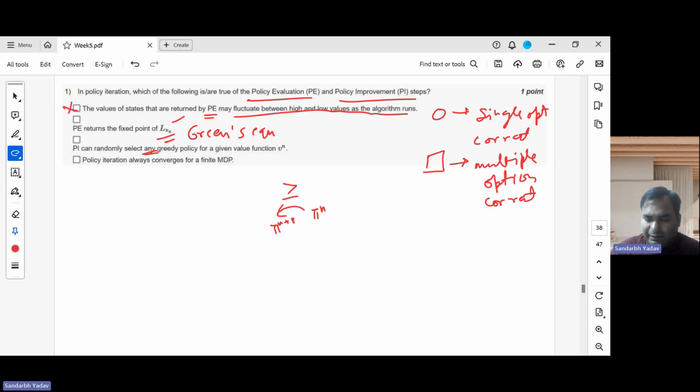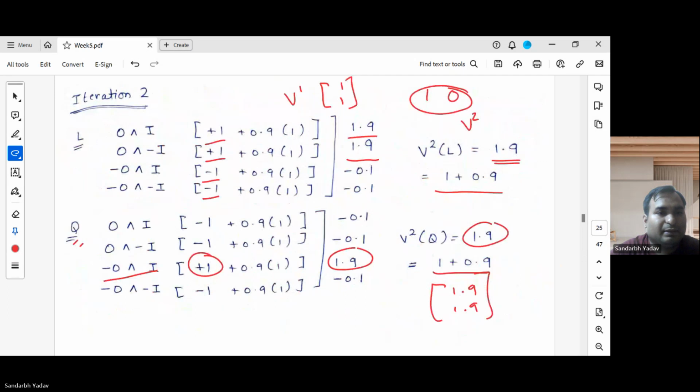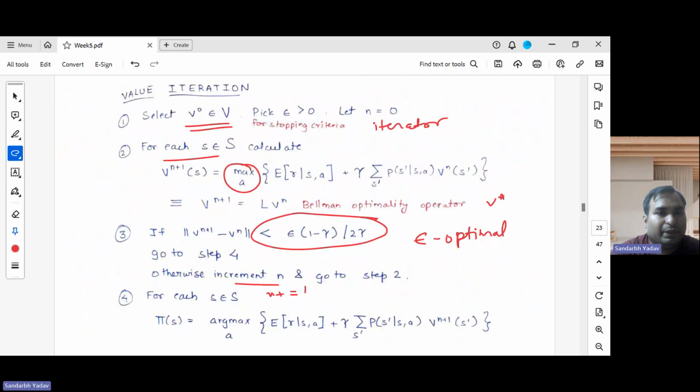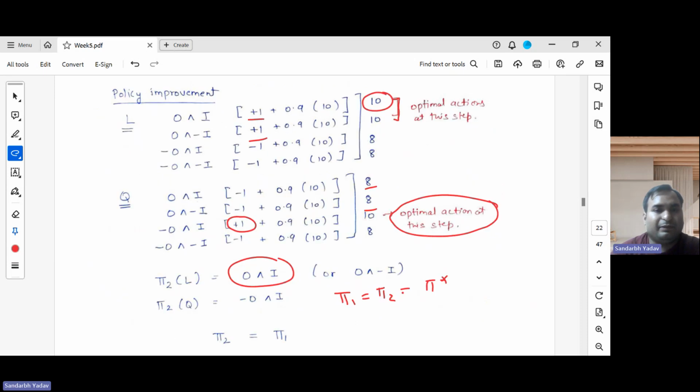Let me show you how this option is relevant. While we were doing this policy improvement here, I went with this action, right? In the next iteration, if I took this action and this action for a given state, this is also a greedy policy.